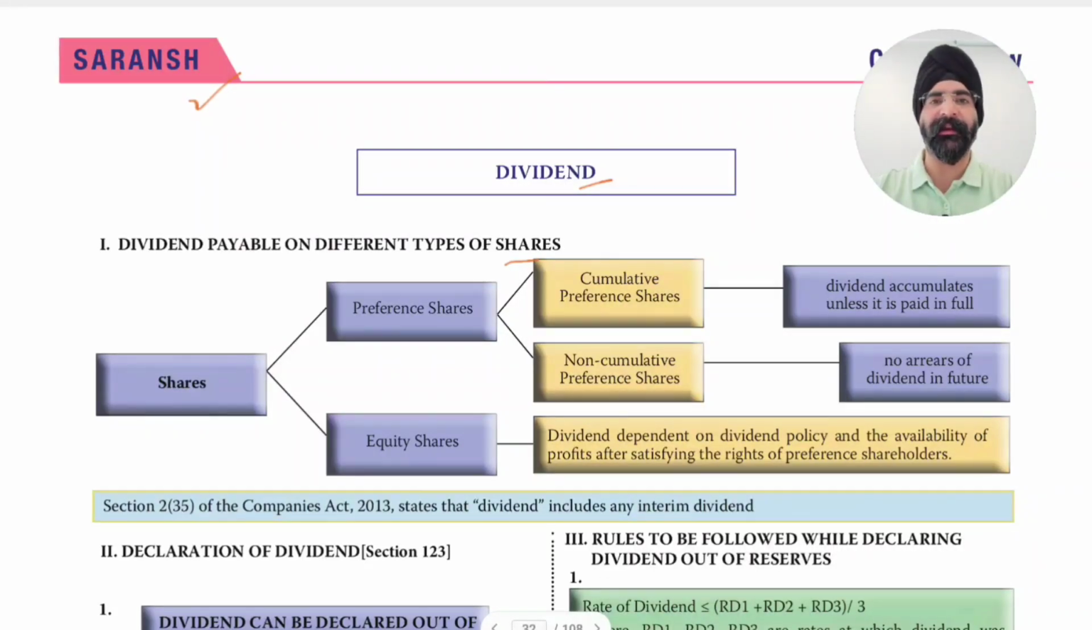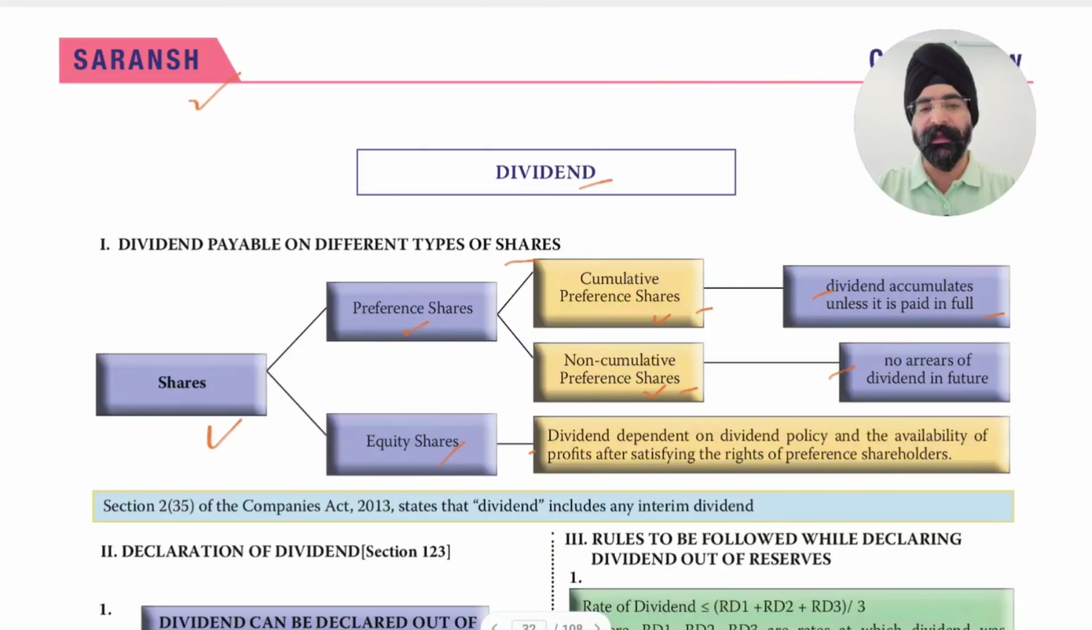There are securities like debentures and bonds, and interest is paid on them. For this purpose, shares can be divided into two parts: preference shareholders and equity shareholders. In preference shares, we have cumulative preference shares or non-cumulative preference shares. In cumulative preference shares, dividend accumulates unless it is paid in full. In non-cumulative preference shares, there are no arrears of dividend in future, so arrears are not carried forward to be paid later.